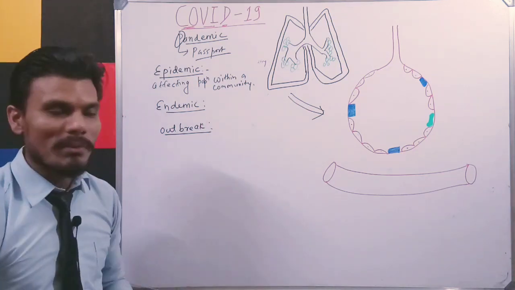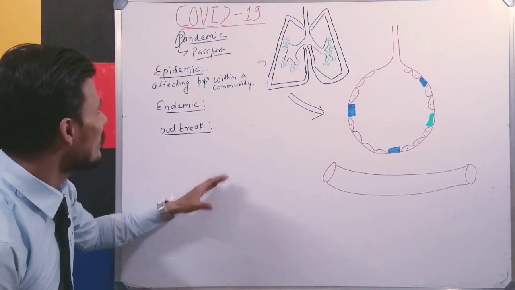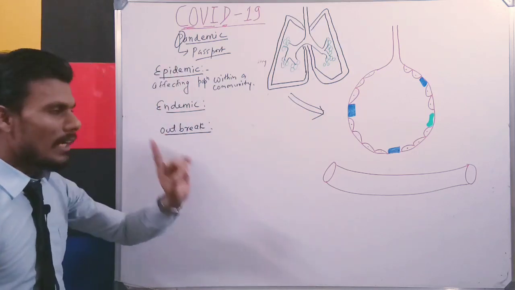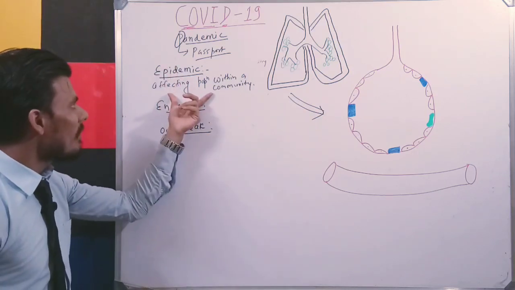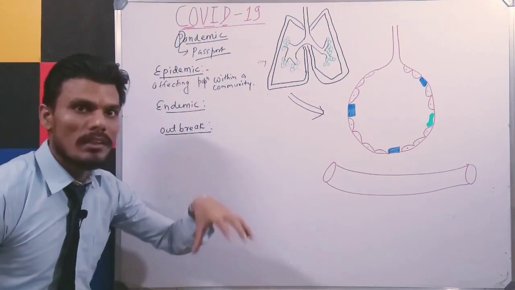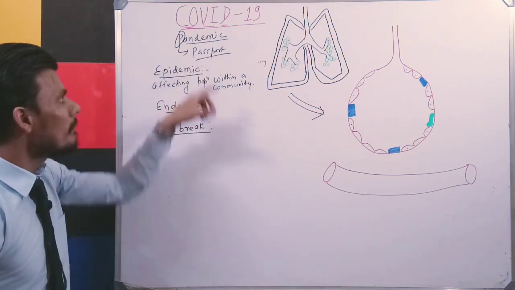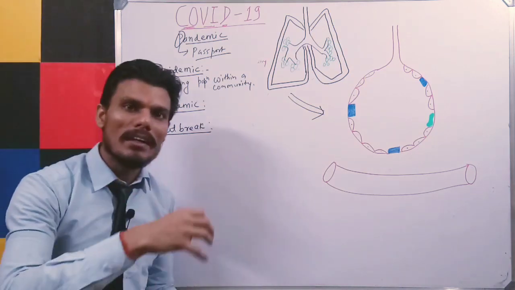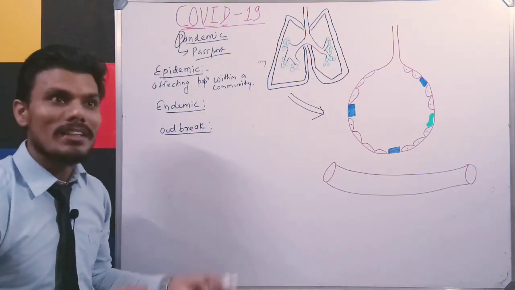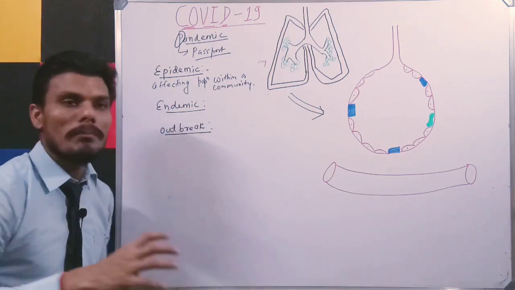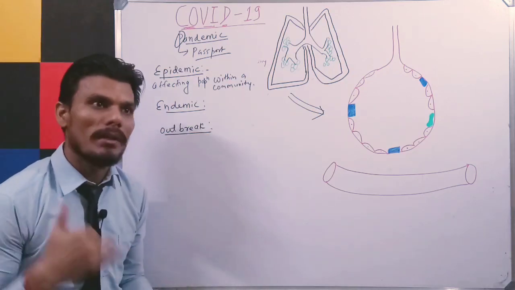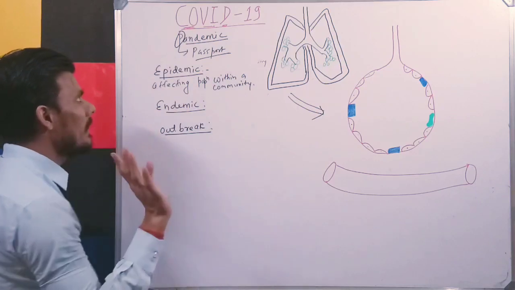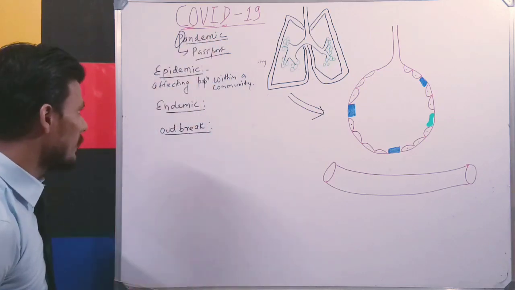Congratulations to this virus, but it is so dangerous. Epidemic means affecting a larger number of population within a community, but pandemic means the same microorganism is affecting a larger number of population not only within the community but other countries also, multiple countries. That's why it is called a pandemic disease.